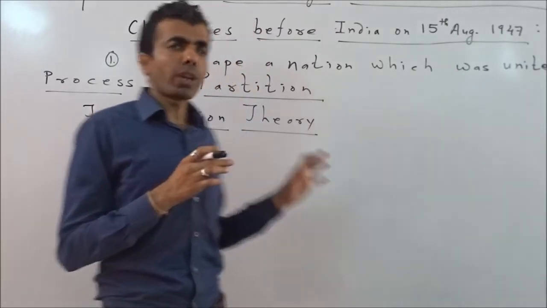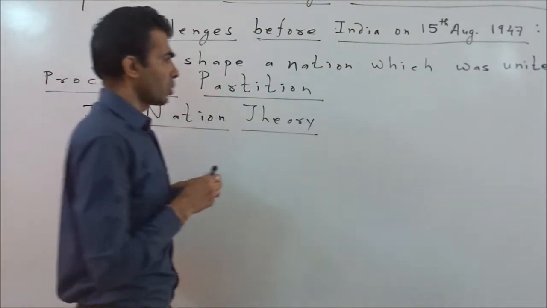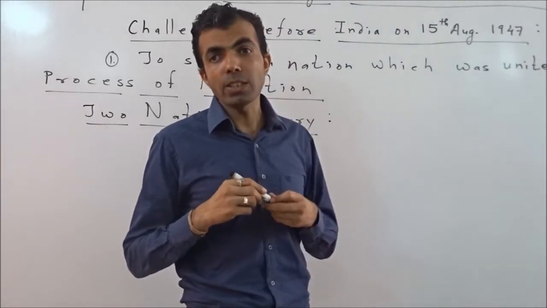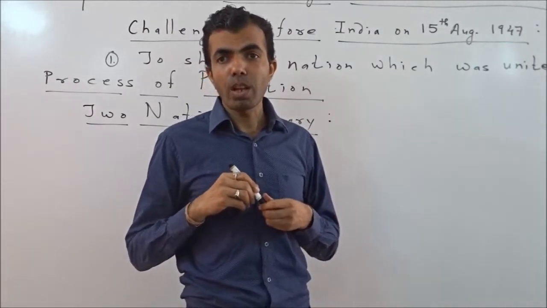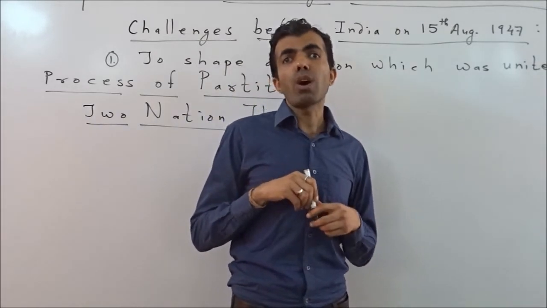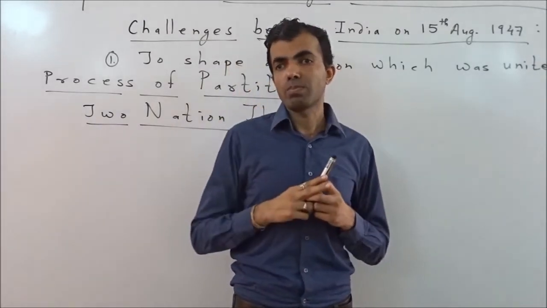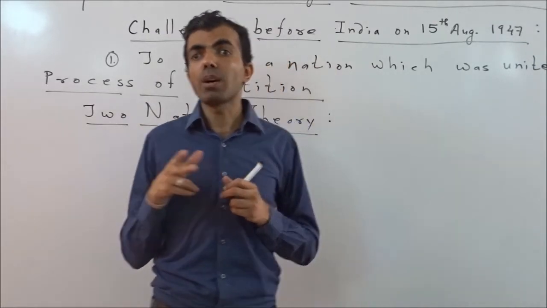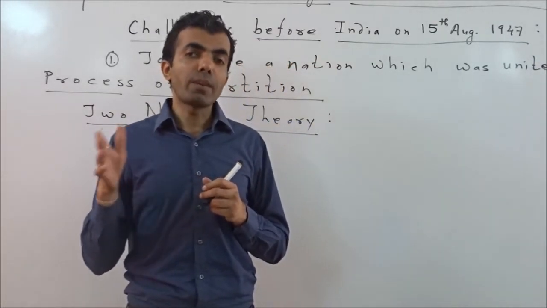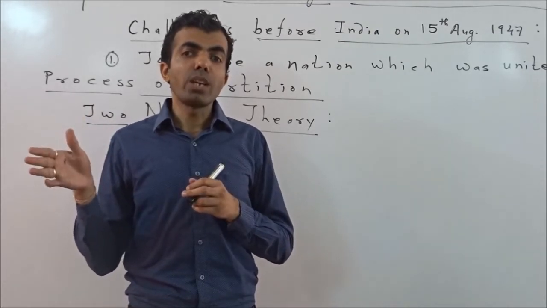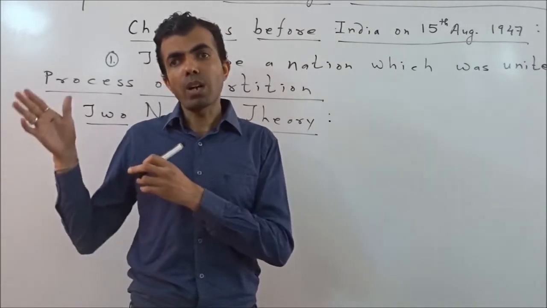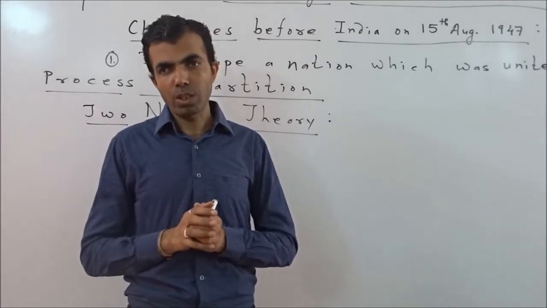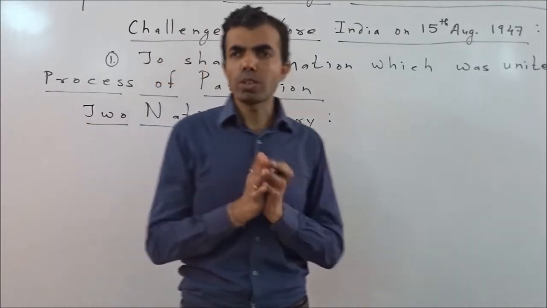They especially supported the two-nation theory. What is the two-nation theory? It says that India is the land of two communities, one is Hindus and another is Muslims, and therefore, if India's independence is declared, there shall be the partition of the country. One part should be given to the Muslims, and the rest should go with Hindus. That was the two-nation theory in simple words.